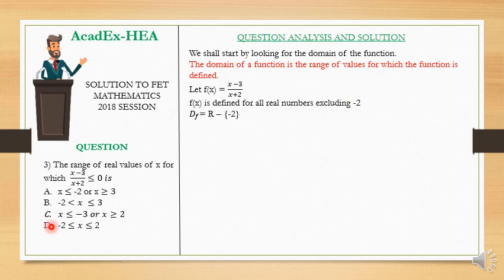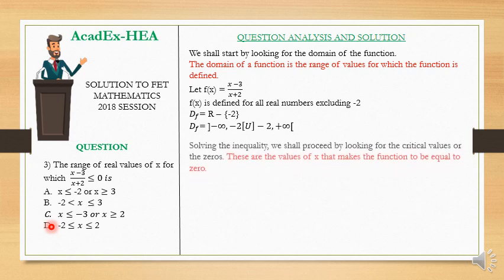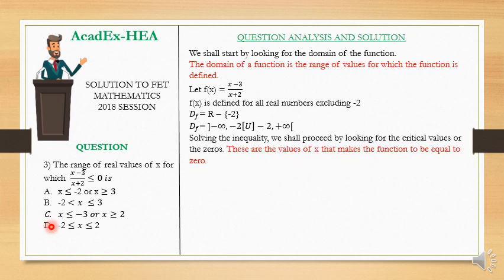So we can write our domain as R minus negative 2, meaning all real numbers except negative 2. Alternatively, the domain of definition of the function can be written as the range of values of x from negative infinity to negative 2, and then from negative 2 to positive infinity. Now, solving the inequality, we shall proceed by looking for the critical values or the zeros.